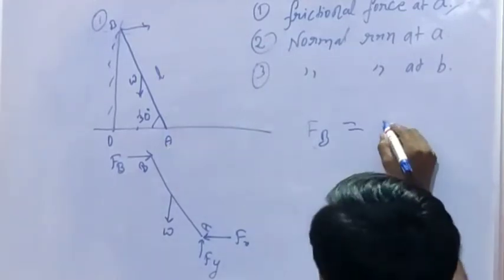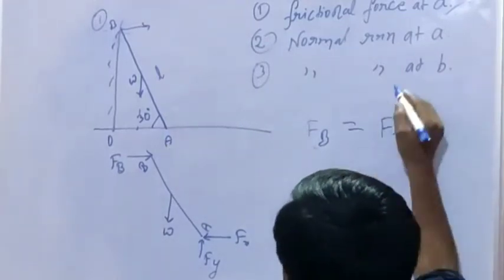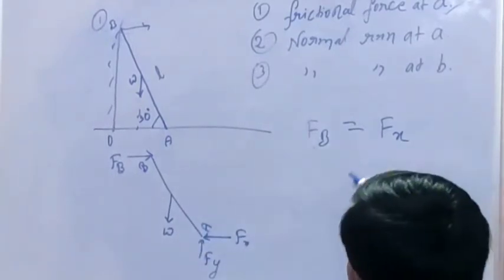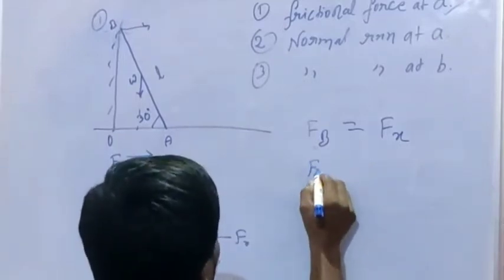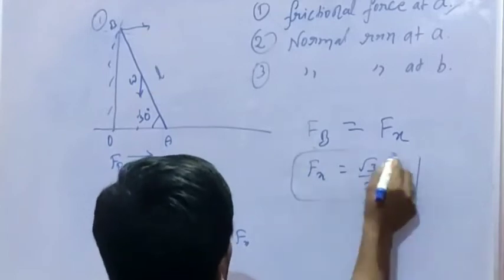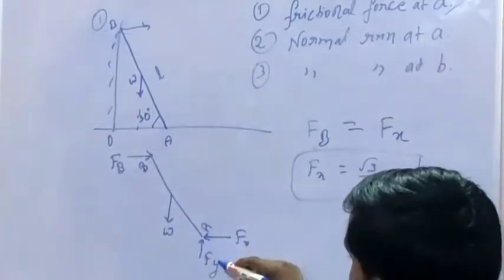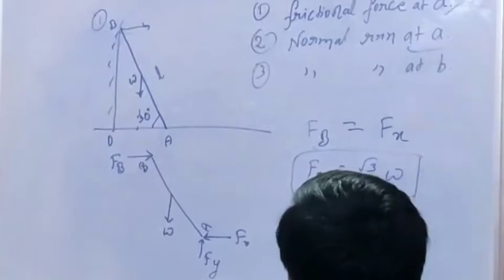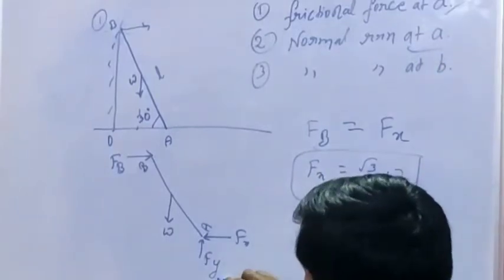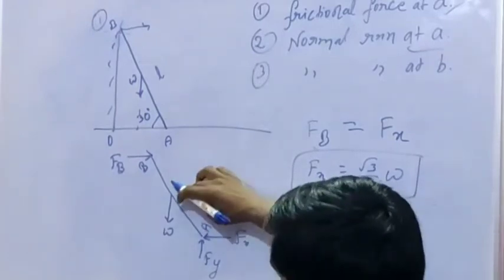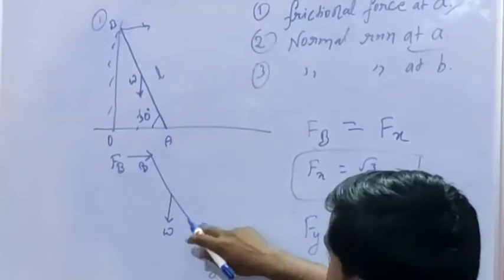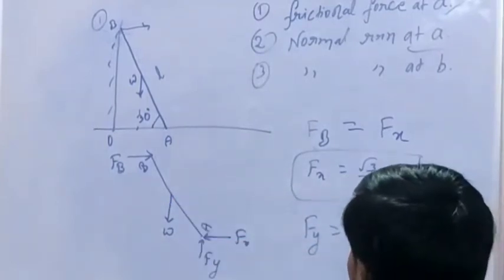So the frictional force at x is equal to root 3 by 2 W. And the normal reaction at A: making forces in the y direction equal to 0 means FV is equal to W.